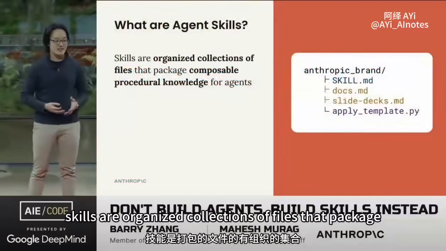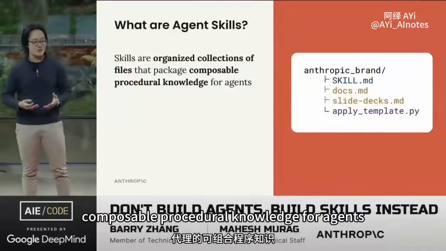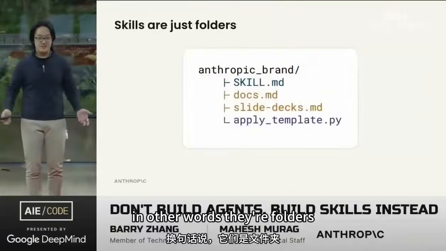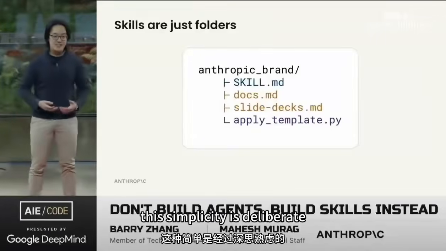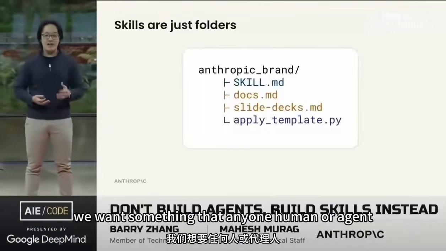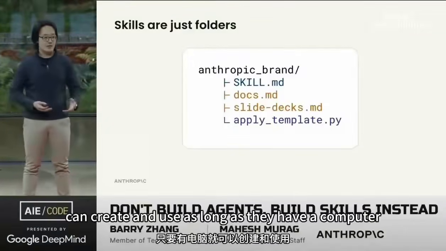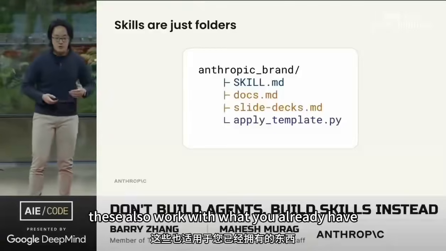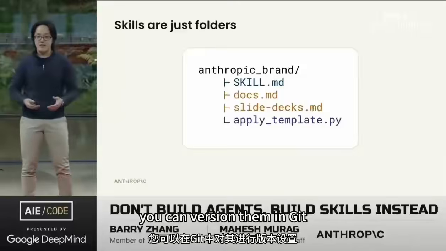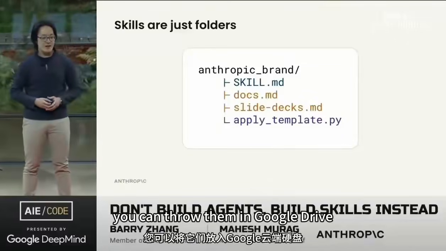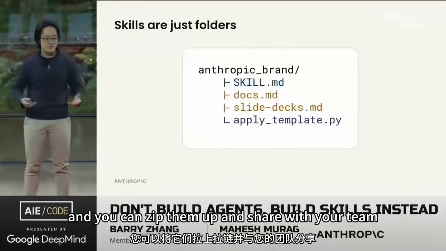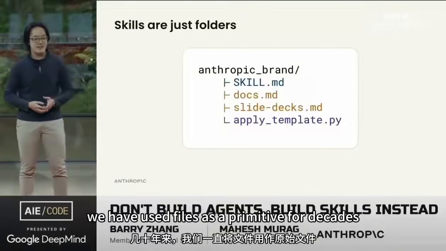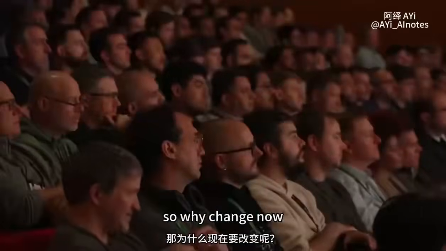Skills are organized collections of files that package composable procedural knowledge for agents. In other words, they're folders. This simplicity is deliberate. We want something that anyone, human or agent, can create and use as long as they have a computer. These also work with what you already have. You can version them in Git, you can throw them in Google Drive, and you can zip them up and share them with your team. We have used files as a primitive for decades, and we like them, so why change now?